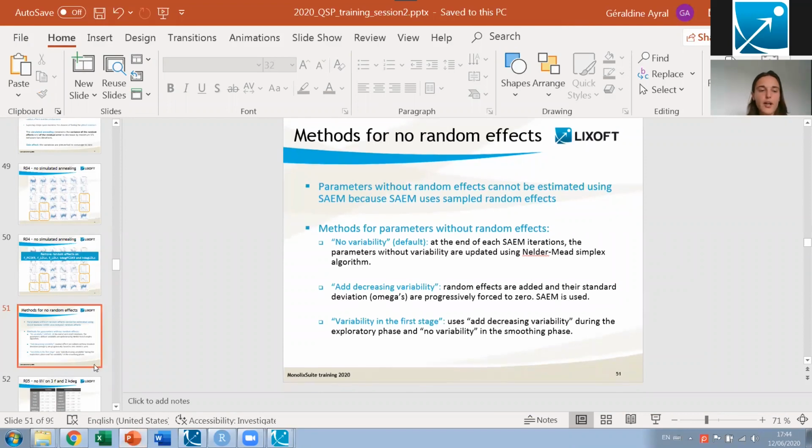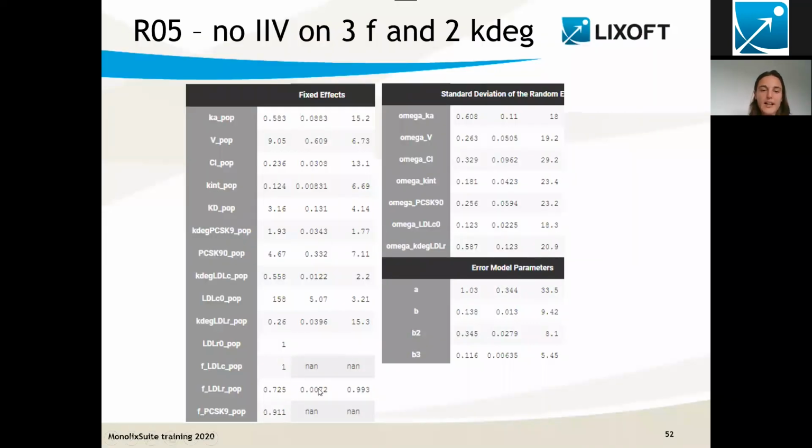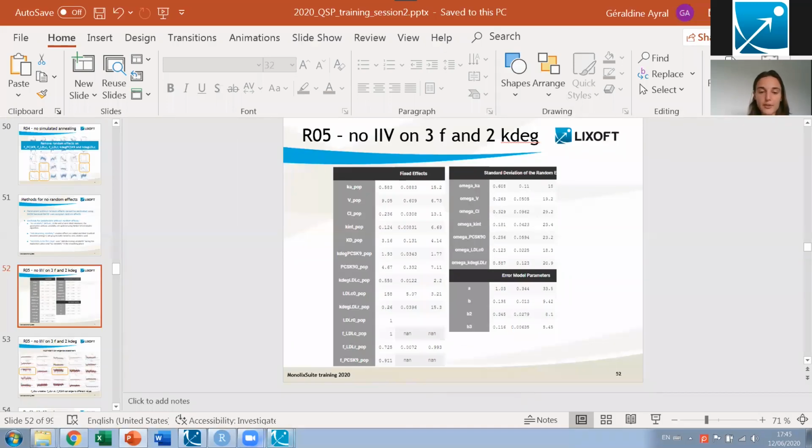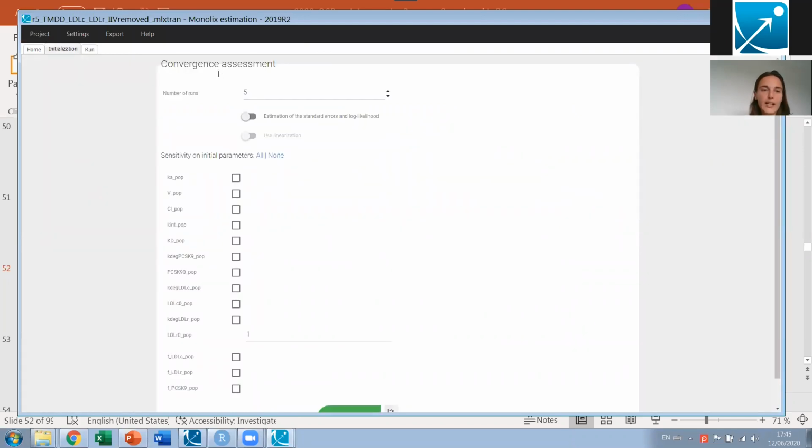Okay, so we have done the run. That's the population parameters we have obtained. And as I said, it looks like we have quite a lot of uncertainty on the fraction for LDLC and the fraction for PCSK9. So what I have done to check a bit more what is going on is to run a convergence assessment. This is something that we have already seen yesterday and that I will quickly re-explain.